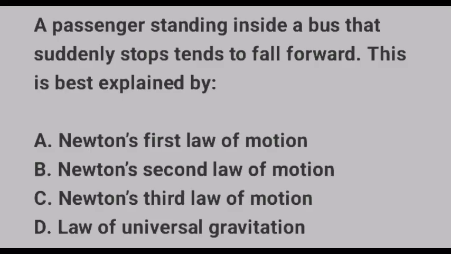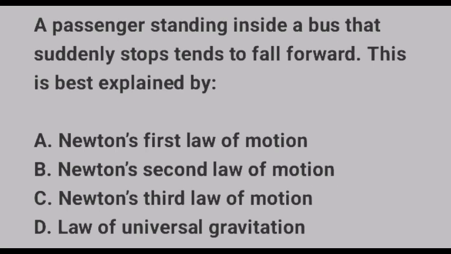The second question we have here says, a passenger standing inside a bus that suddenly stops tends to fall forward. This is best explained by option A, we have Newton's first law of motion. Option B, we have Newton's second law of motion. Option C, we have Newton's third law of motion. And option D, we have law of universal gravitation.